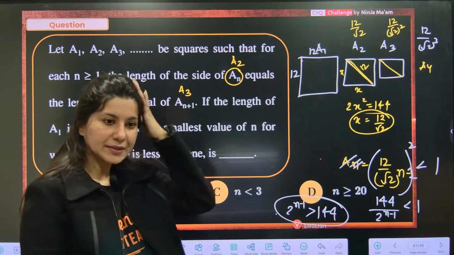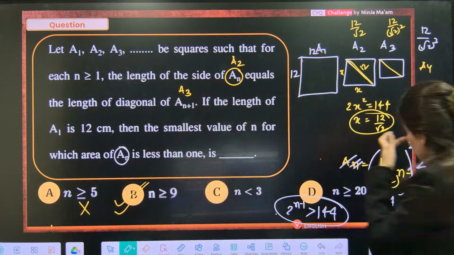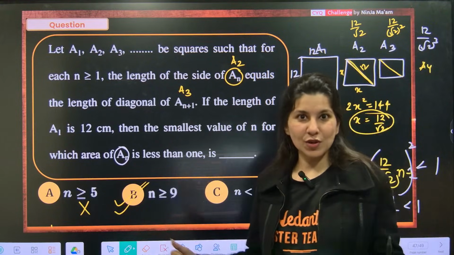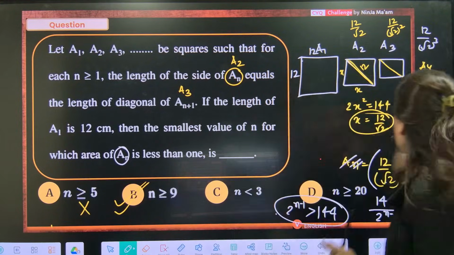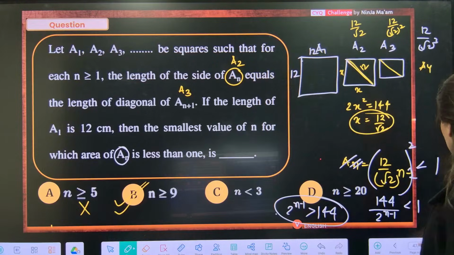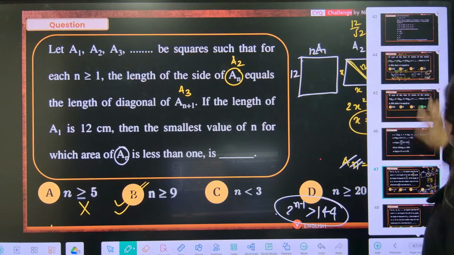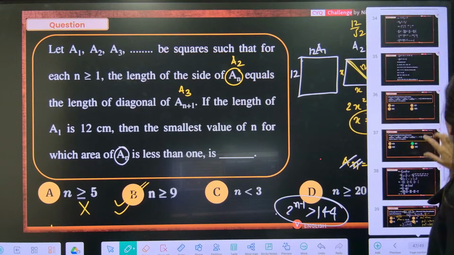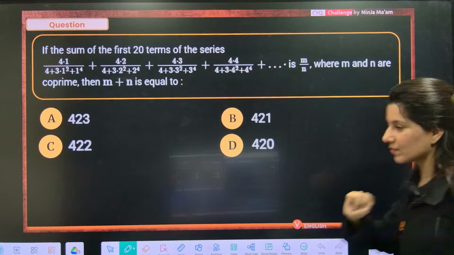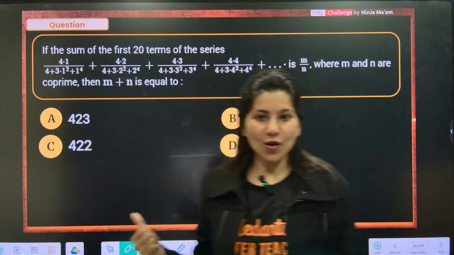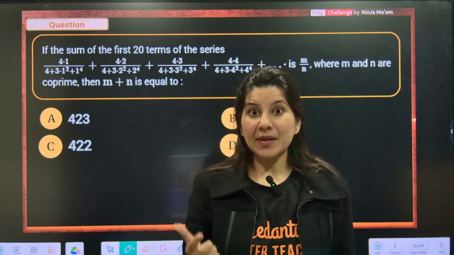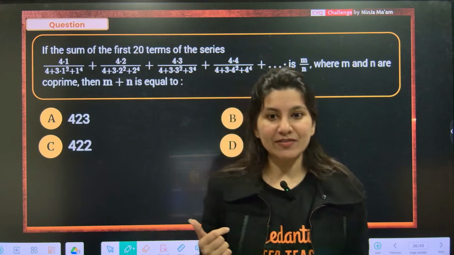Alrighty. Clear? Chalo, so this question is done. You can watch this, rewatch this. I think if you rewatch this question, then it will make more sense. But now I will have to give you a homework question. This is your homework question, and you know what? This is actually similar to a JEE Mains 2025 PYQ.